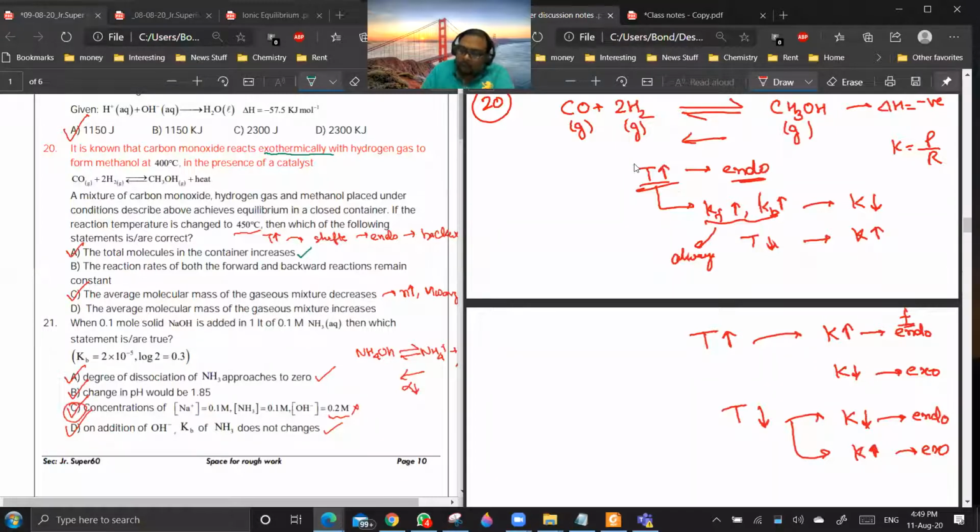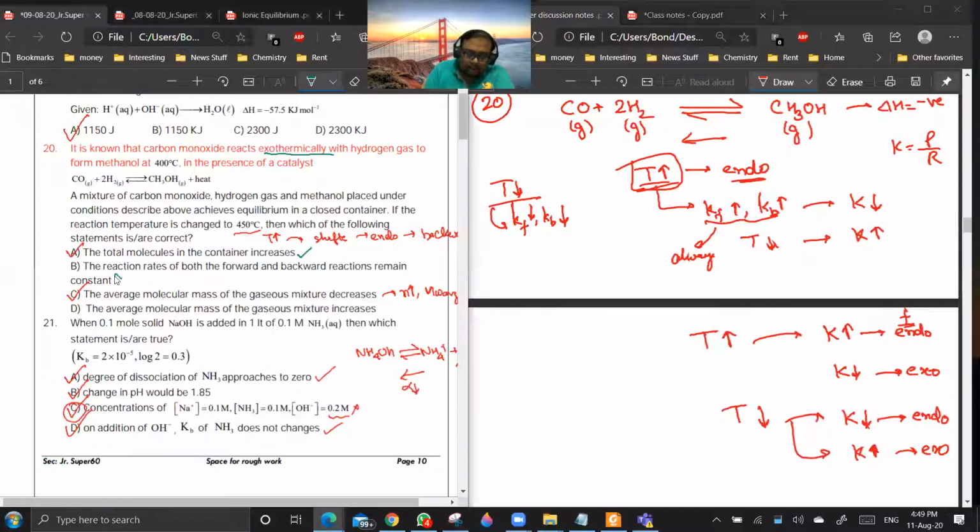No, I'm talking about when temperature is increasing, the value of rate constant will always increase. If temperature decreases, then the rate constants Kf and Kb will always decrease. The ratio might change. This we have discussed in the class. Are you getting my point? Yes or no? Yes, sir. So this is definitely wrong.